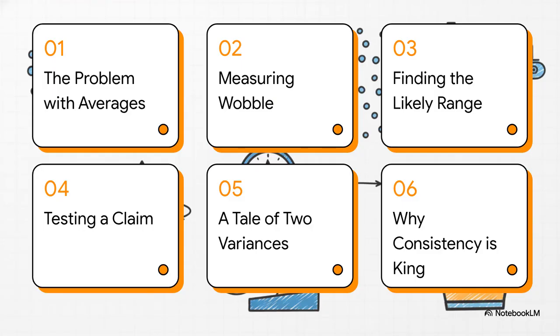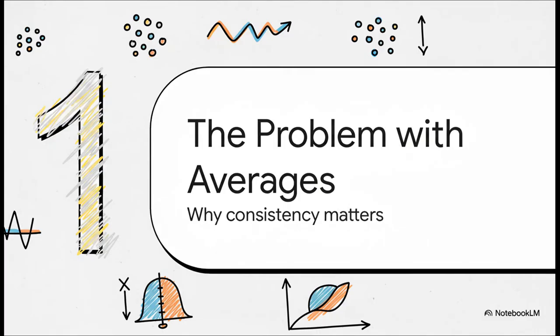All right, so here's how we're going to tackle this. First, we'll see exactly why averages can be a problem. Then we'll get our hands on a cool tool called Chi-Square to measure that wobble. We'll figure out how to find a likely range for it, put a claim to the test, and even compare two different options. And finally, we'll see why, in so many situations, consistency really is king. Okay, let's dive right in.